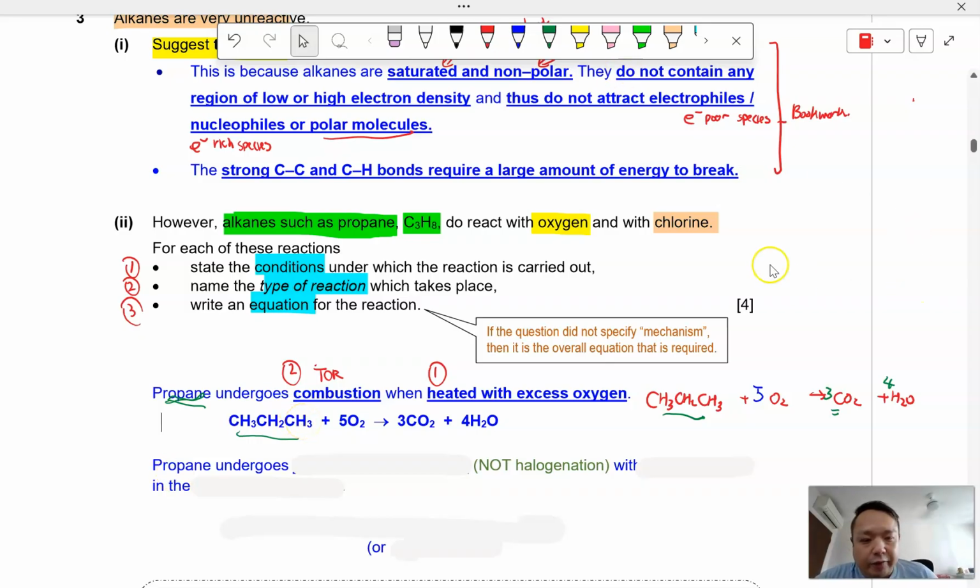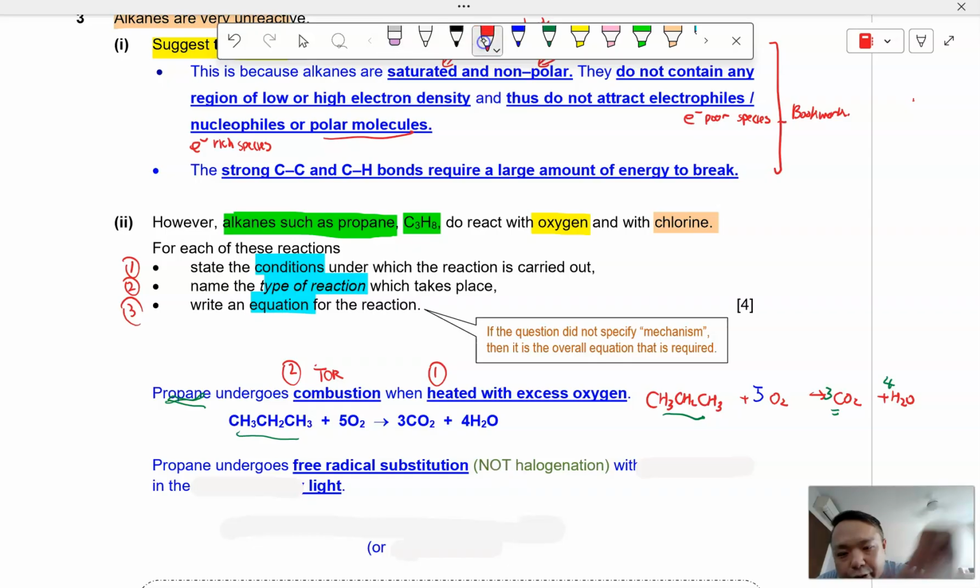For the reaction with chlorine, this will be your free radical substitution. In this case, the type of reaction with chlorine is free radical substitution, not halogenation. This is a common mistake made by students as they first start on organic chem. When the question asks you for the type of reaction, typically they are asking for not the name, but the mechanism by which the reaction is carried out.